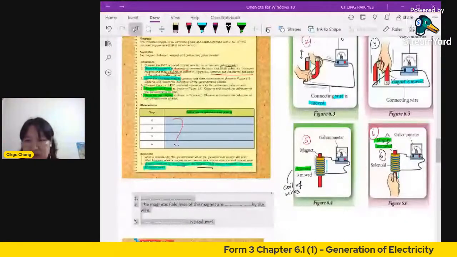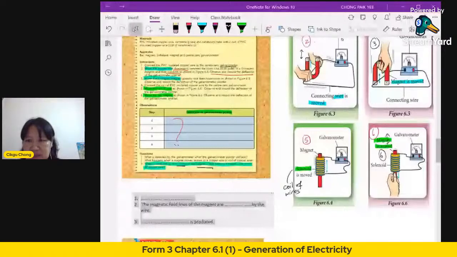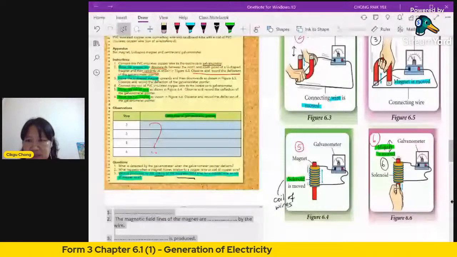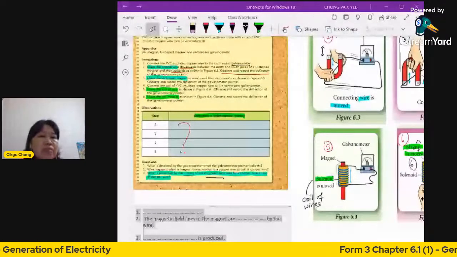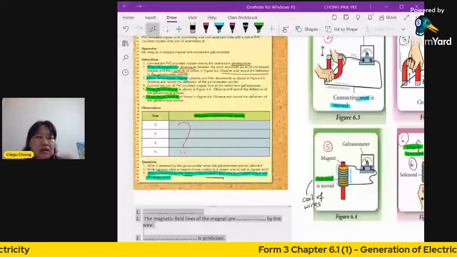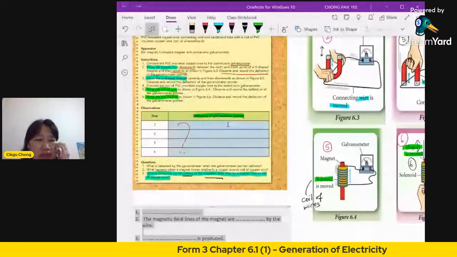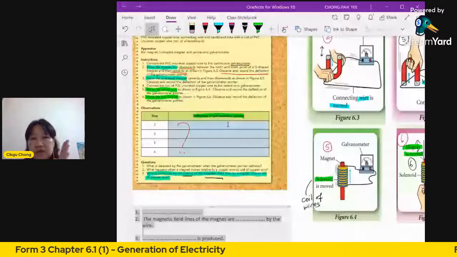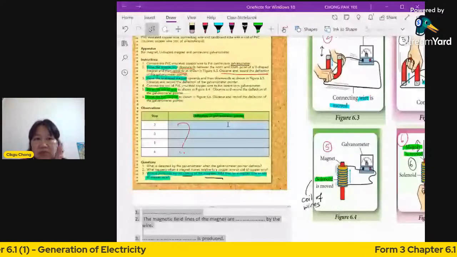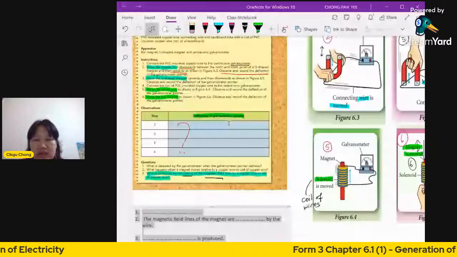Okay, good. The reading of the galvanometer. But if you put the reading, you have to say what the reading is. You have to say how many milliampere. That is called the reading. No need to write the reading. They just ask you the deflection. Deflection means will it move or not? They didn't ask you for the reading, or how many milliampere.